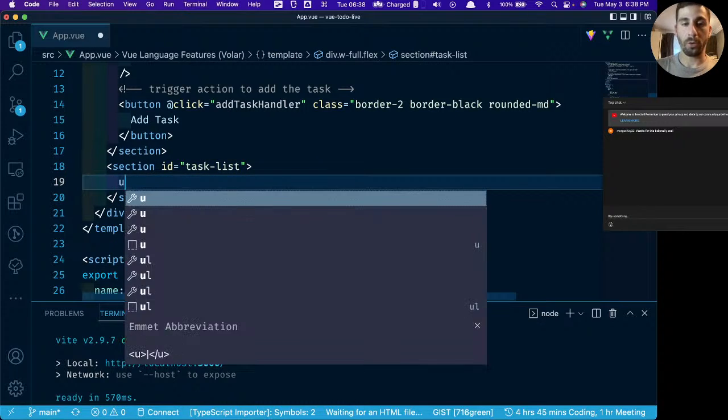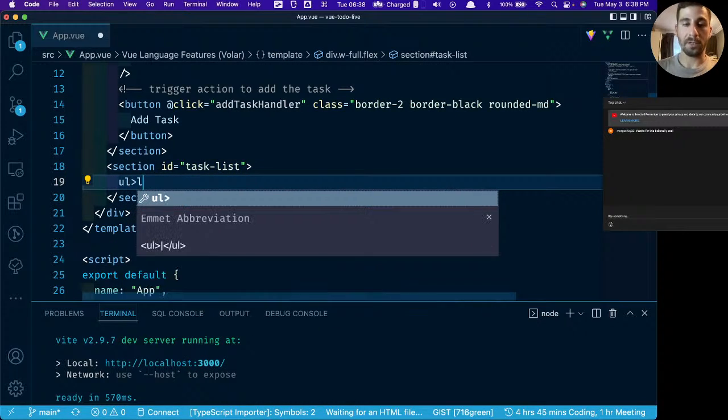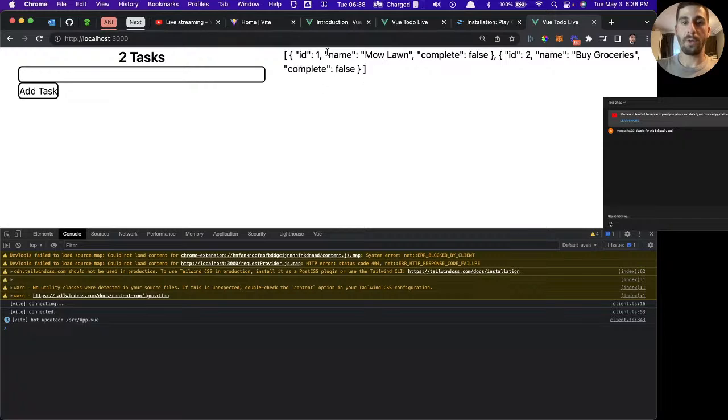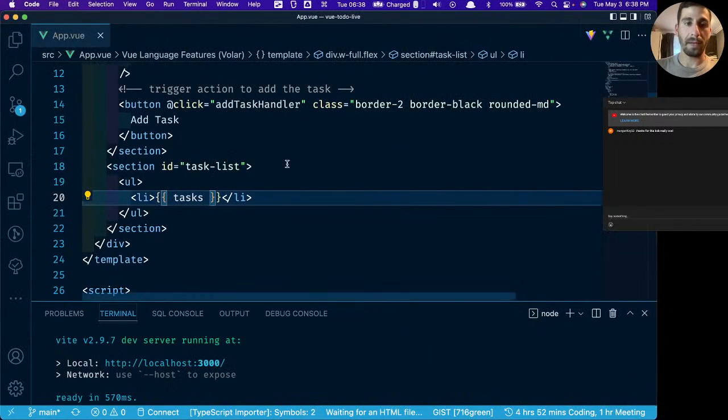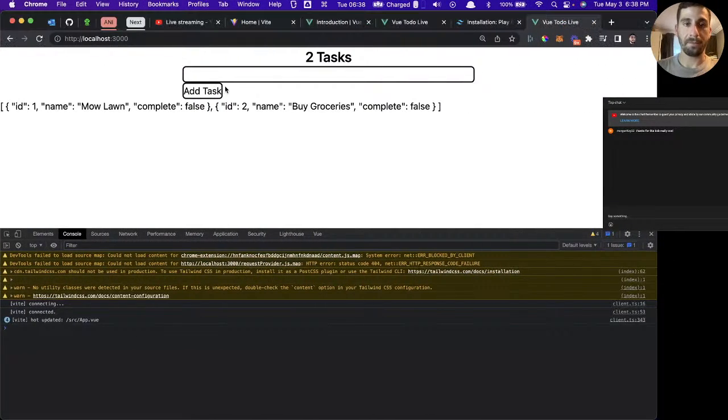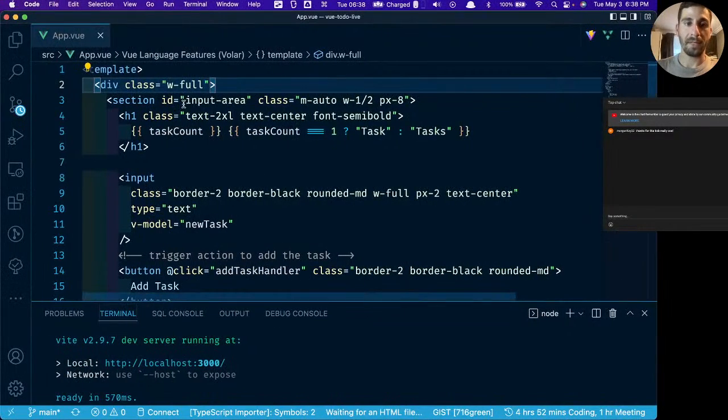We're going to have an unordered list, and the unordered list is going to have a list item. So just UL for unordered list, LI for list item. And let's just throw tasks in here. And let's take a look at it. So now we have our tasks. And bear with me for 1 minute because I want to fix that styling. Okay, that's better.